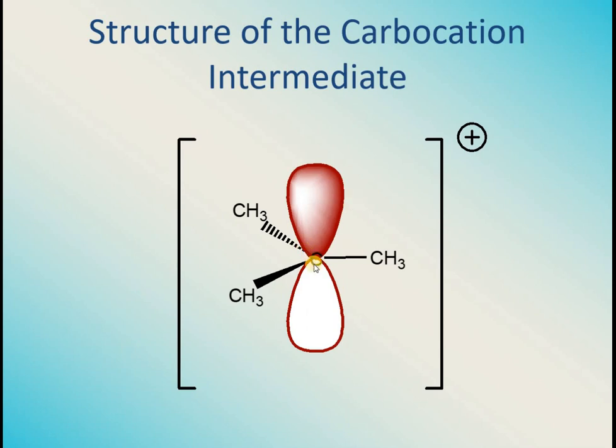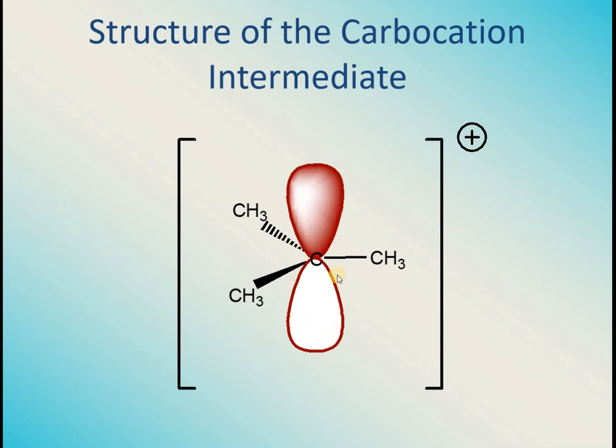This is the structure of a carbocation. A carbocation is a molecule from which a halogen group has been removed. The halogen has taken the electron pair with itself, so this orbital is now empty, it won't have any electrons. That's why there is a positive charge present.